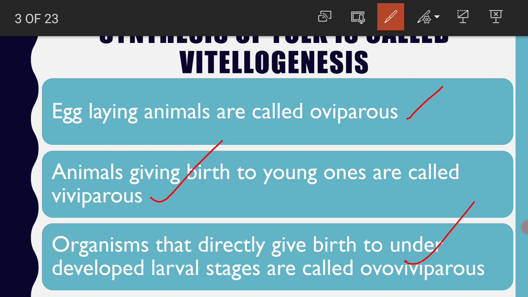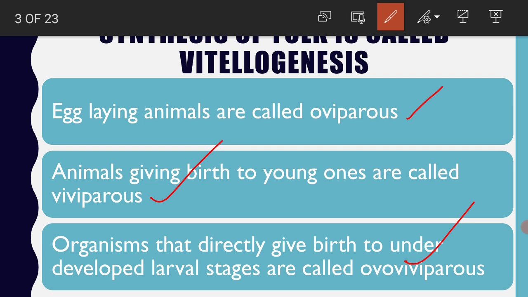And among organisms, there are certain organisms which give birth to underdeveloped larval stages. That means they are not laying eggs, and also they are not giving birth to the full-fledged young ones, but they are laying underdeveloped larval stages. Such a condition, which is in between oviparous and viviparous nature, is called, such animals are called ovoviviparous animals.